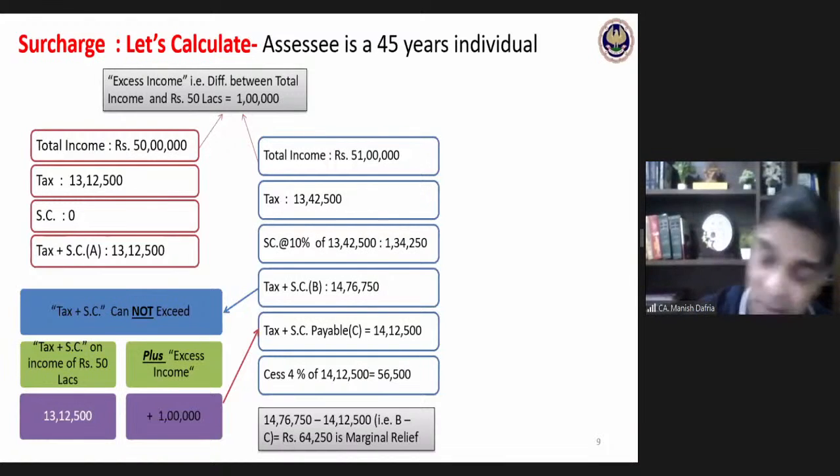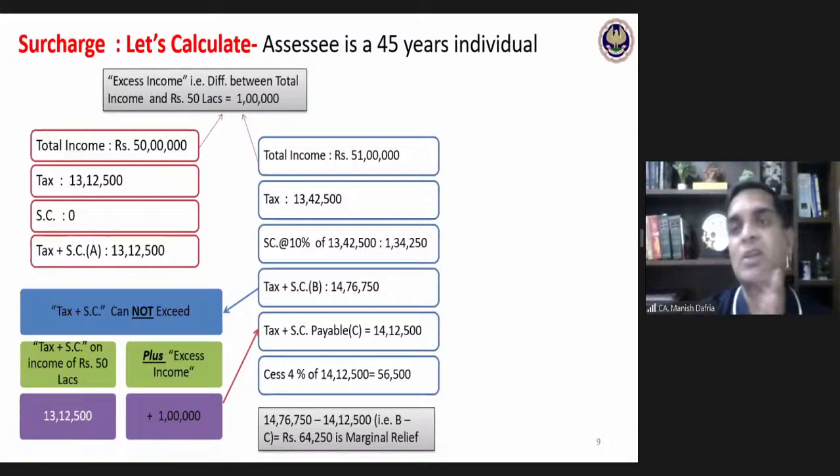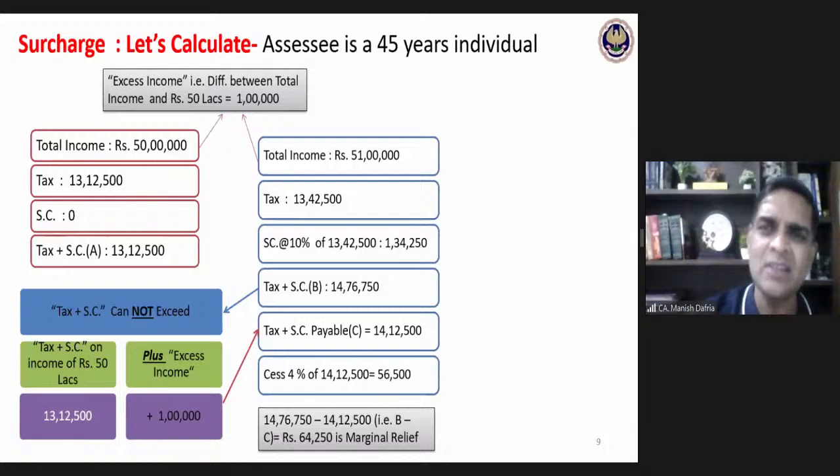As we have discussed during the course of company assessment, this whole calculation would be relevant when the income is marginally above the threshold. Here the income is just above 1 lakh rupees from the threshold. If you take, say for example, 53 or 54 lakhs as the taxable income, then probably this whole calculation would not be relevant. You can simply calculate the tax and calculate 10% of that tax as surcharge.